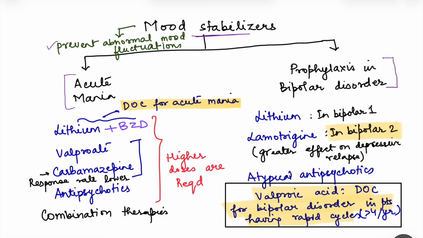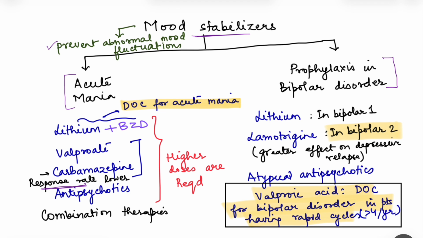So we have drugs for acute mania which include lithium, valproate and carbamazepine, and there are antipsychotics. Valproate and carbamazepine are basically anti-epileptic drugs which are used as mood stabilizers as well. However, carbamazepine is not much used because the response rate is lower, but if the patient is not responding to lithium, then in those cases it may be used, and then there are combination therapies. Then for prophylaxis in bipolar disorders, we have certain drugs. Let us talk about these drugs, then we will go into details about lithium because that is the special drug here.